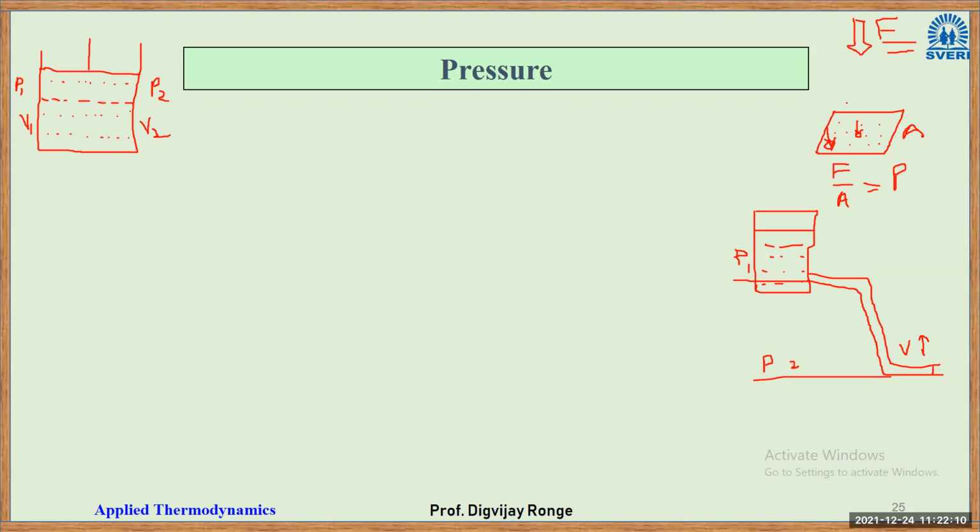Here the definition was very simple in solid mechanics. There is a sheet of metal on which a force is acting. You divide the force F by the area of the sheet, so that will give you pressure. That was a very simple definition, but in thermal you have to imagine it, right? Initially the pressure may be P1, the gas is under atmospheric pressure. So once I compress this gas, the pressure will increase, right? So this way you have to imagine it in thermal.